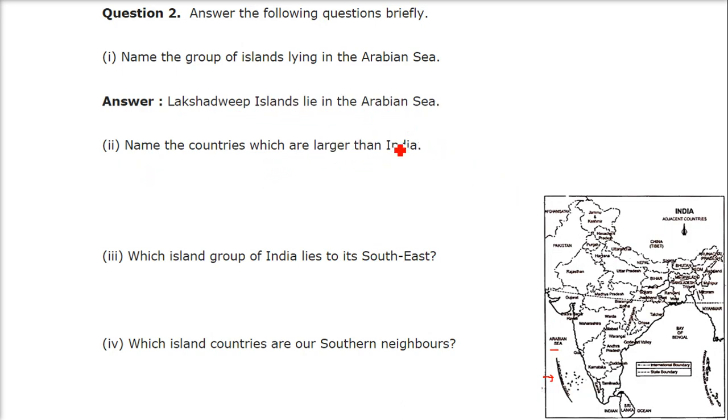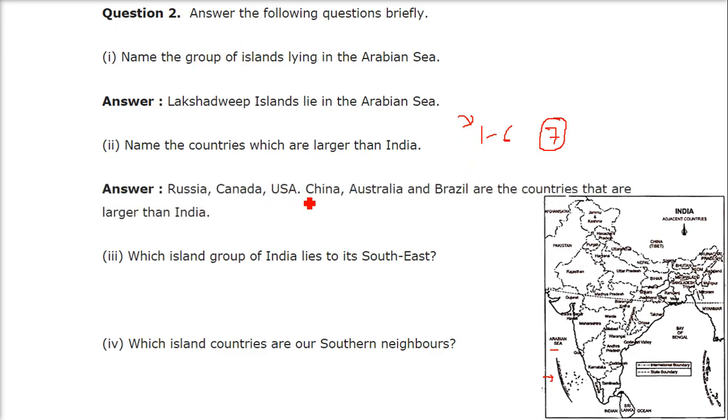Name the countries which are larger than India. India is the 7th largest country of the world. So 1 to 6 we have to answer. First one is, of course, the largest one, which is Russia. Second is Canada, then US, China, Australia, Brazil, and then India.